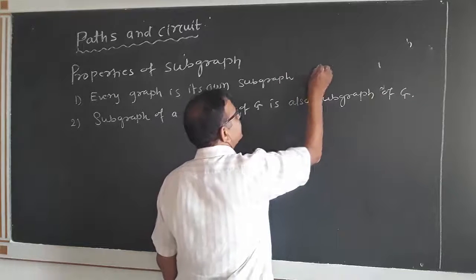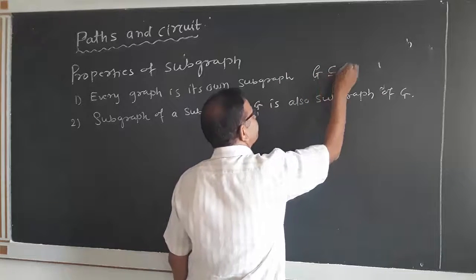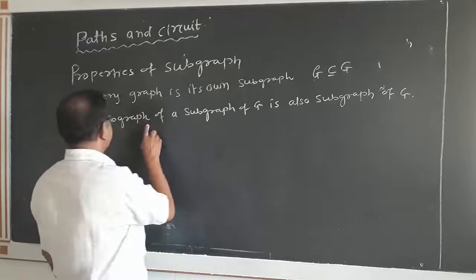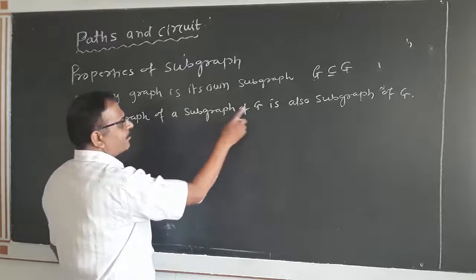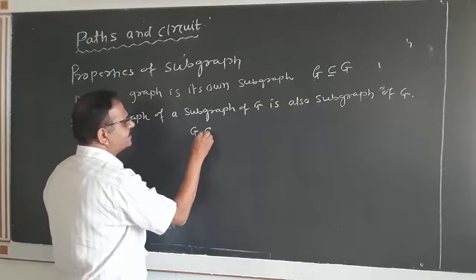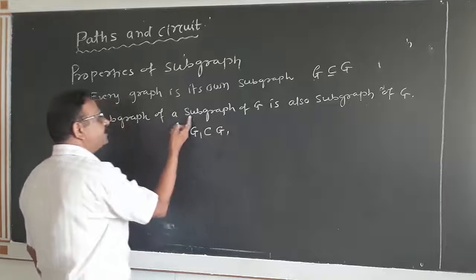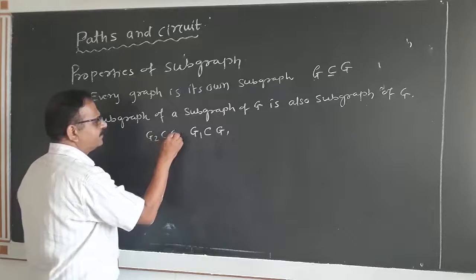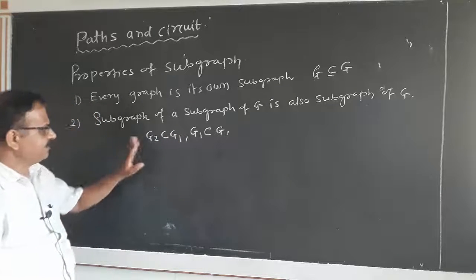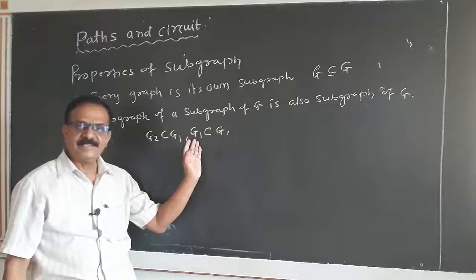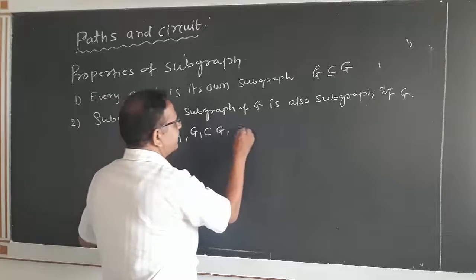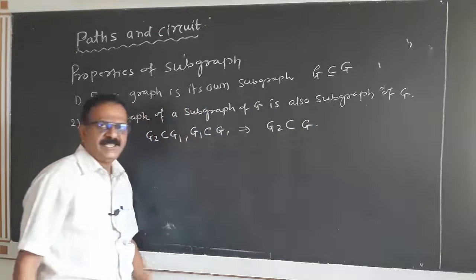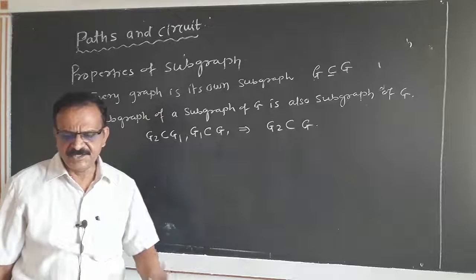First property is nothing but G is a subgraph of G. Second property, a subgraph of a subgraph of G is also a subgraph of G. Suppose G1 is a subgraph of G, and G2 is a subgraph of G1. In this case, G2 is a subgraph of G1, G1 is a subgraph of G, then this implies that G2 is also a subgraph of G.